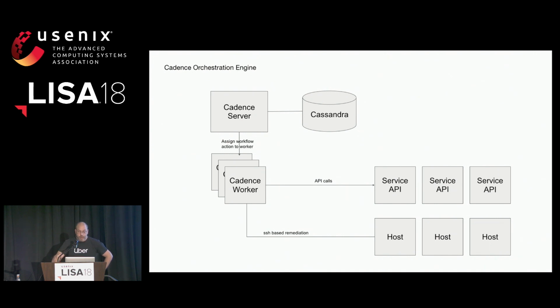The Cadence server itself brokers and persists the tasks and events generated during workflow, which gives certain scalability and reliability guarantees for those workflows, but the individual activities themselves are not fault tolerant. They can fail for various reasons, but the workflow that defines in which order and how activities are executed is guaranteed to continue execution under various failure conditions. You could have an activity that fails, but your workflow says, hey, if this activity fails, try it a couple more times or do this other thing, and the workflow will ensure that action is taken. So the Cadence server itself uses Cassandra to persist the information.